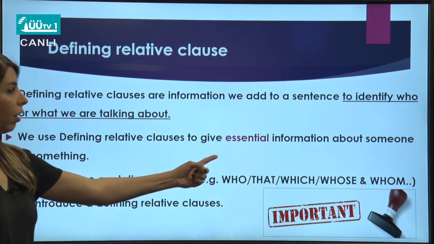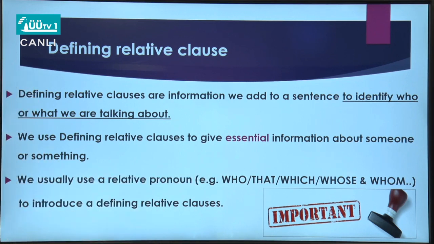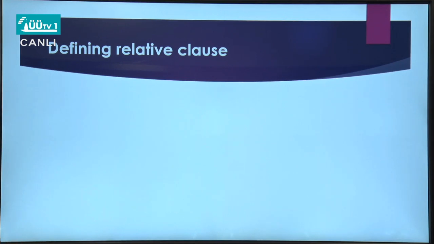As you can see here, I have put the word essential in color, and it is important. This clause is really important for us, so we cannot remove it from the sentence. We cannot take it out, and we cannot separate it from the sentence by putting commas. Do you remember them? We usually use the relative pronouns who, that, which, whose, and whom to introduce defining relative clauses. We will talk about them in detail.